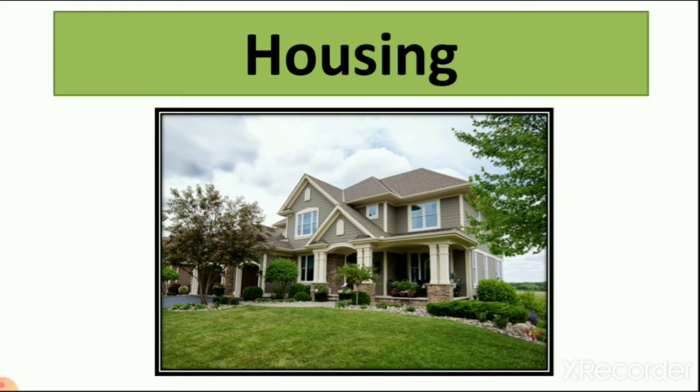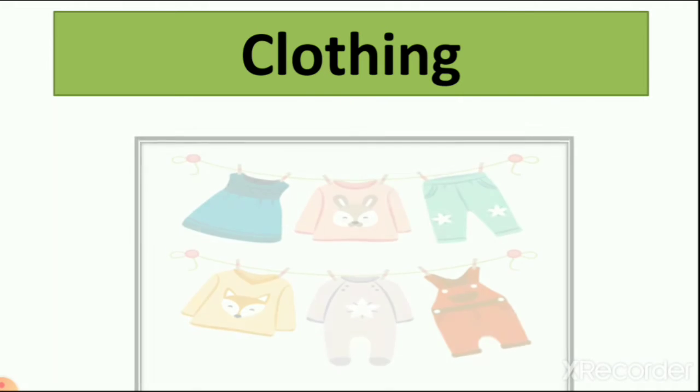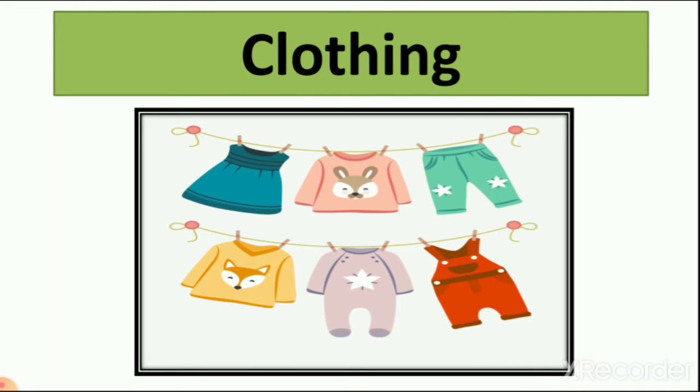So we learn about the house, everything about the house, that the house protects us from different atmosphere, and we learn about different rooms of the house. So now you all know what a house is, why we need a house, and the different rooms of the house. Then we learn about clothing. Clothing means everything about clothes, that we wear cotton clothes, woolen clothes, raincoat, right? We also learn about shoes and socks and different types of clothes.